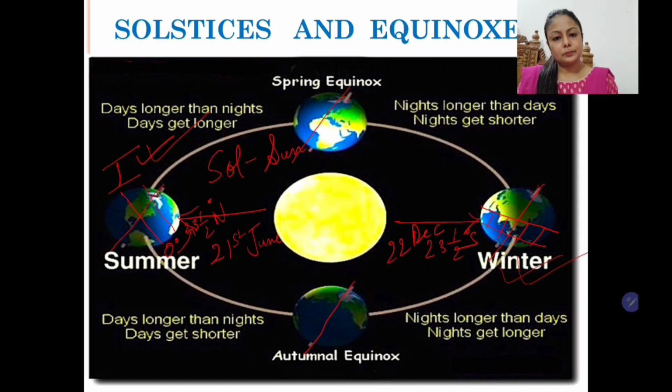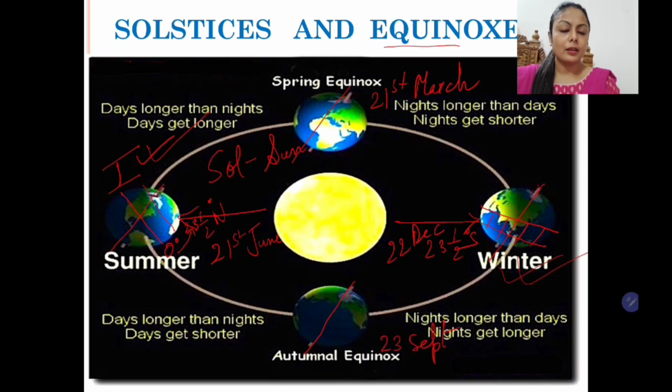Now let's move to the concept of equinox. Let's learn the literal meaning first. Equi means equal and nox means night. So nights are equal. On 2 days in a year, on 21st March and 23rd September, sun rays are vertical on the equator.